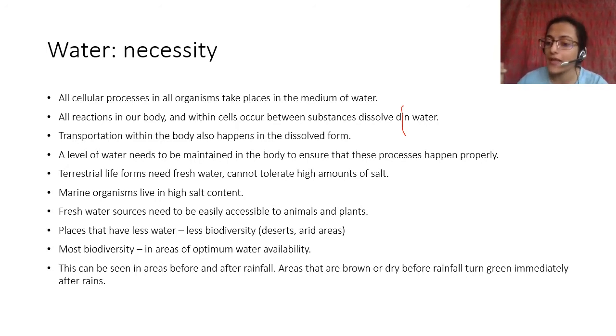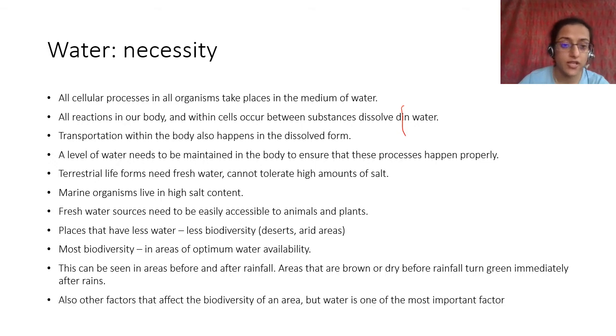Immediately as soon as the water comes, the grass starts to grow, everything becomes green, everything starts to grow, flowers start to bloom, right? So that is why water is very important for everything, for biodiversity, for natural life processes. Of course, as I said, there are other factors that affect biodiversity, for example topography or the wind pattern or whatever there is. Water is one of the most important factors.